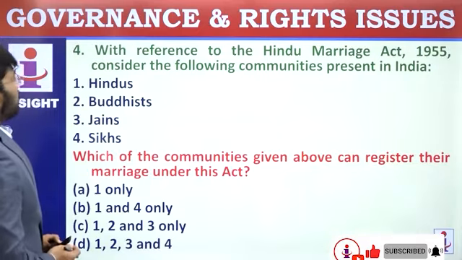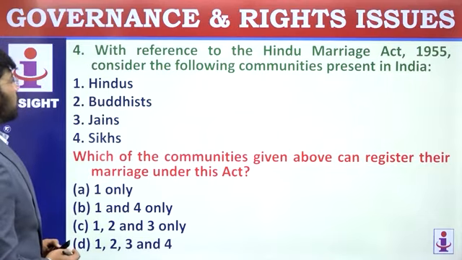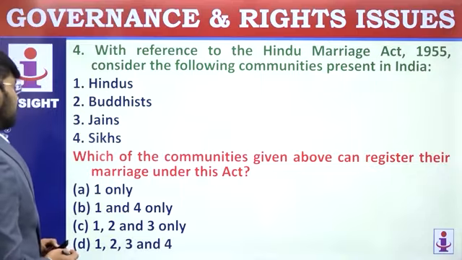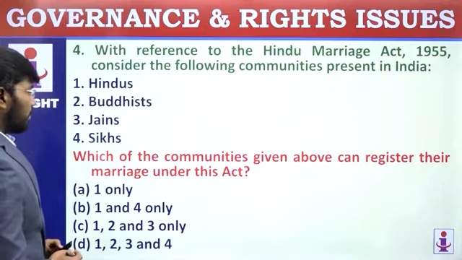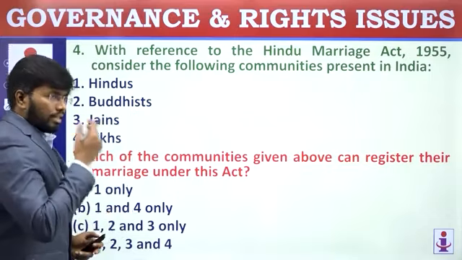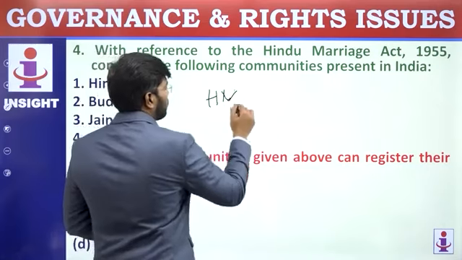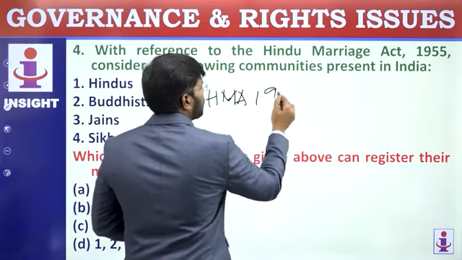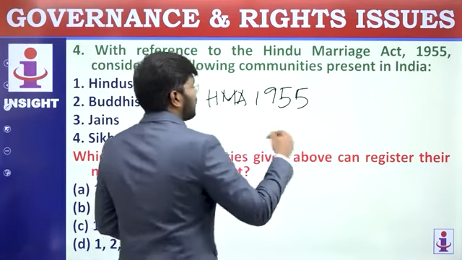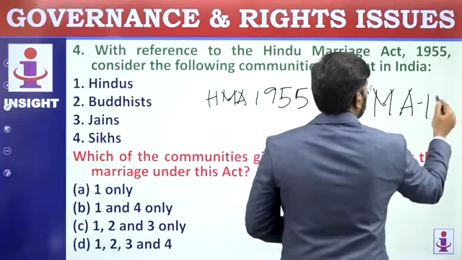Fourth question. With reference to the Hindu Marriage Act 1955, consider the following communities present in India: Hindus, Buddhists, Jains, Sikhs. Which of the communities given above can register their marriage under this Act? You have to know that there are two Acts: the Hindu Marriage Act 1955, which this question is discussing, and the Special Marriage Act 1954.